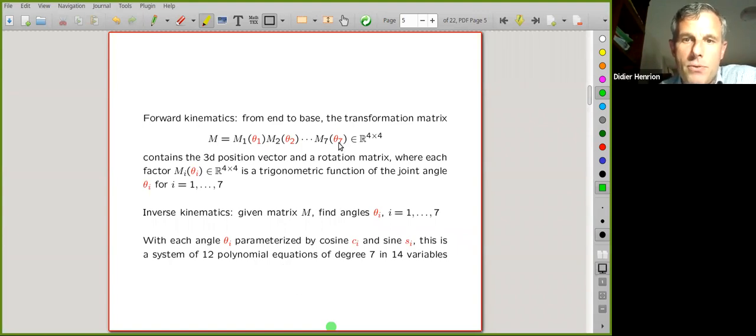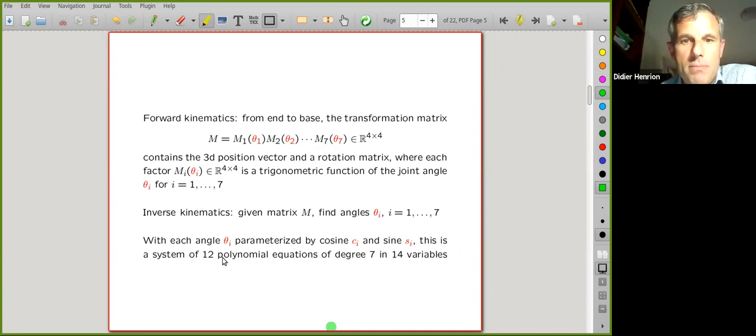And these, in red, are 7 angles corresponding to the joint angles of the robotic manipulator. The serial action of this manipulator can be modeled by a product of 7 matrices.